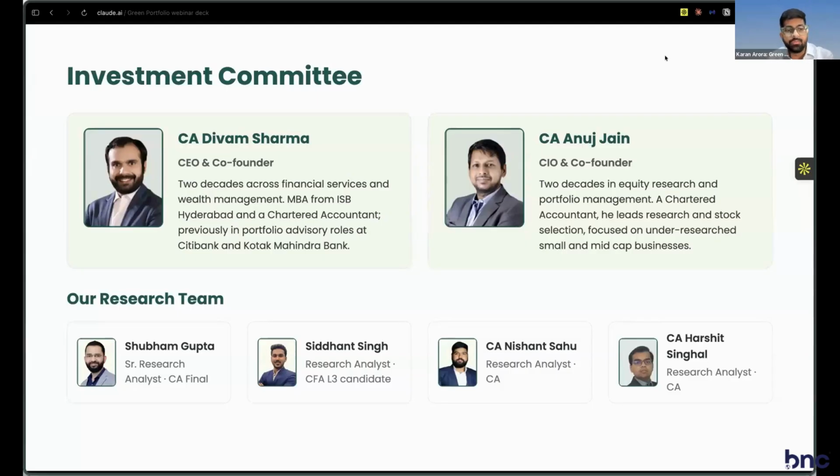Just introducing you to the team, we also have Shubham with us here. Shubham is a senior research analyst on the team, and he is one of the people responsible for researching and bringing the right kind of stocks into your portfolios.